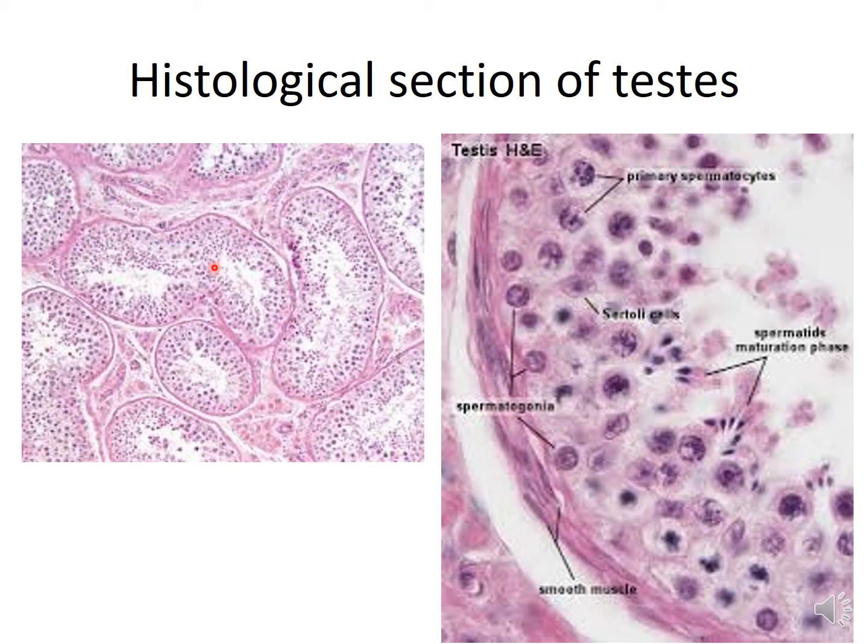So this is the histological section of the testes. Here you can see the seminiferous tubule, in which lie two types of cells, the Sertoli cells and the developing spermatocytes. In between the seminiferous tubules lies the connective tissue, which is known as interstitial connective tissue, in which lies a special type of cell known as Leydig cell, which secretes testosterone, the male hormone.